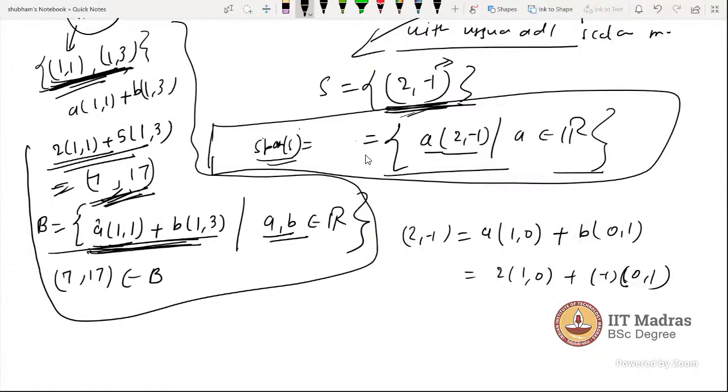Sir, extending this thought, if our set S is (1, 0, 0), (0, 1, 0), (0, 0, 1), then the span of S will be everything in R3. No, that is a very different thing. Here, this is only 2 coordinates. How are you talking about 3 coordinates, like (0, 0, 1)? Here there are only 2 coordinates.